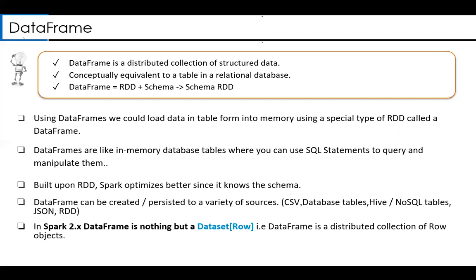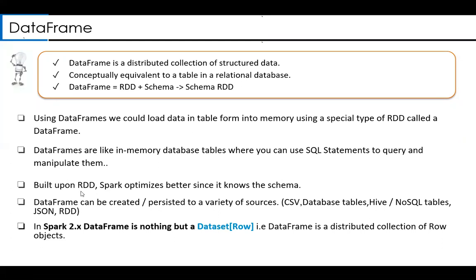A table has rows and columns. So a data frame is where you create a kind of table which consists of rows and columns. Using data frames, we can load data in table form into memory using a special type of RDD called a data frame. This is very important. Data frames are like in-memory database tables, where the table is persisting in memory. That is the difference. And it is built upon RDDs. This point is very important: it is built upon RDDs.